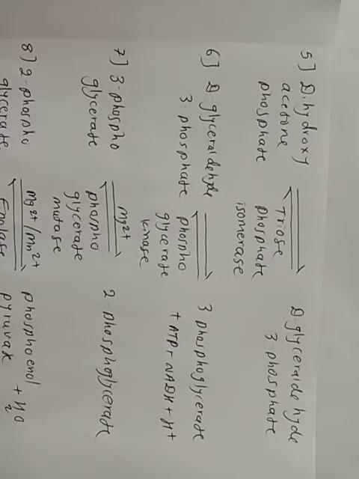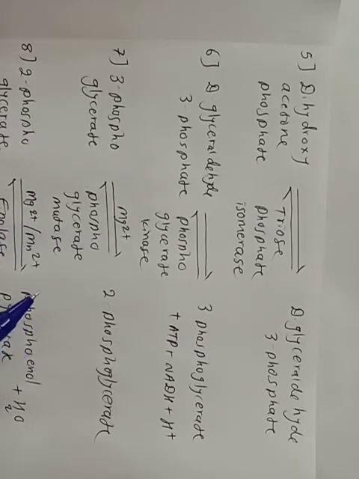The reaction is catalyzed by phosphoglycerate kinase, and 1,3-diphosphoglycerate is converted into 3-phosphoglycerate. Thus, at this stage, 2 ATP molecules are formed per molecule of glucose undergoing glycolysis.